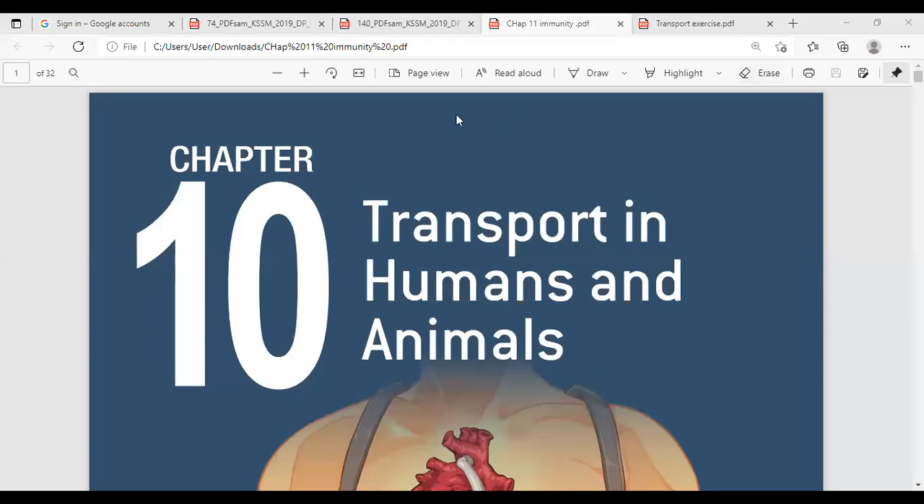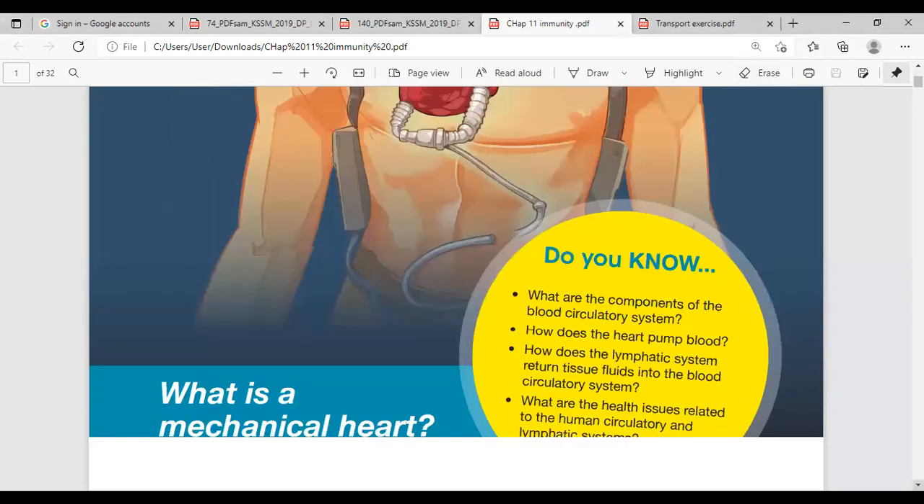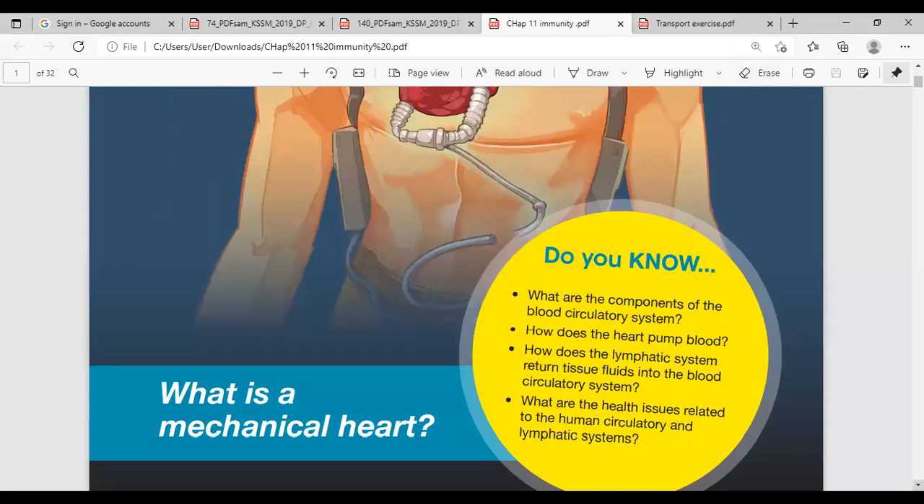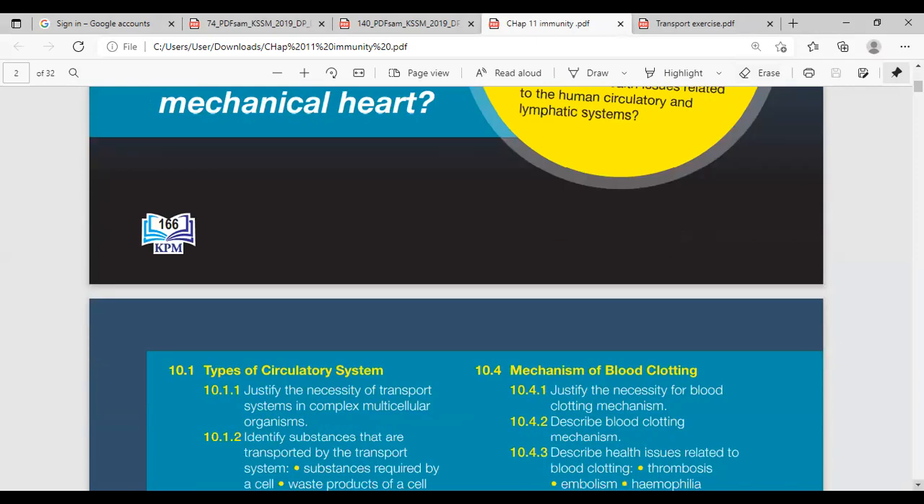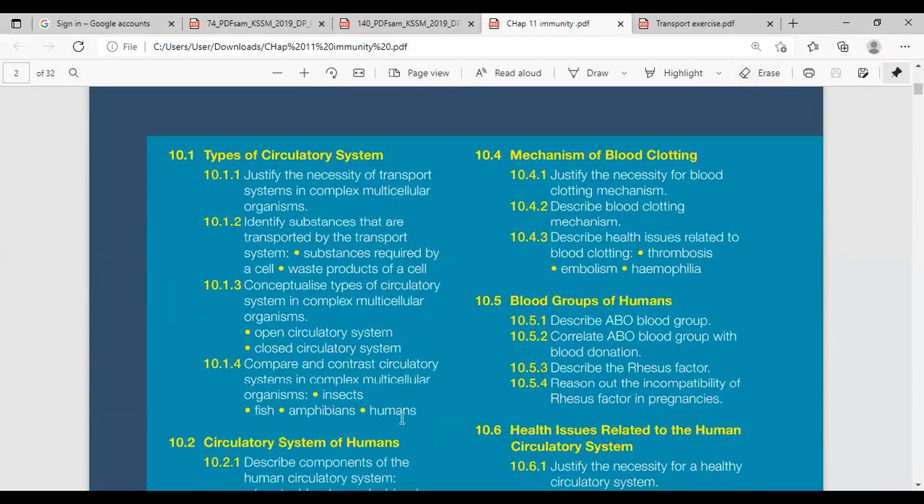Okay, so today we're going to learn chapter 10, transport in humans and animals. You guys can have a look at your book text, page 166. We have around, I think, 6 to 7 subtopics.